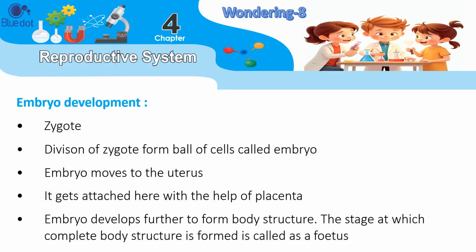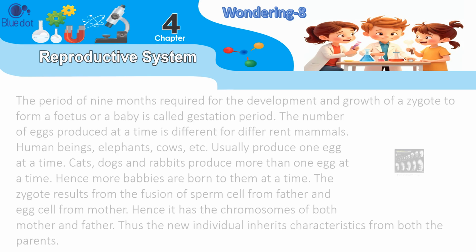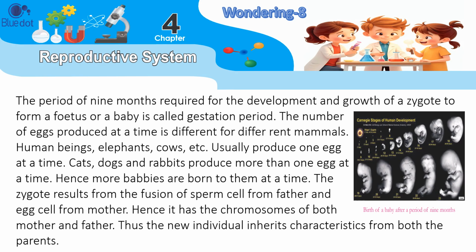Embryo development. Division of the zygote forms a ball of cells called an embryo. The embryo moves to the uterus. It gets attached here with the help of the placenta. The embryo develops further to form body structure. The stage at which the complete body structure is formed is called a fetus. The period of 9 months required for the development and growth of a zygote to form a fetus or a baby is called the gestation period.